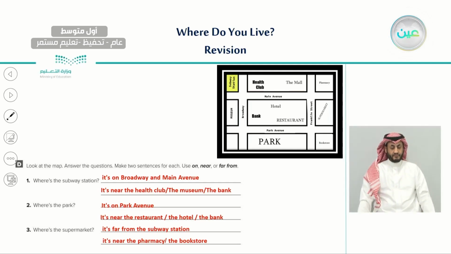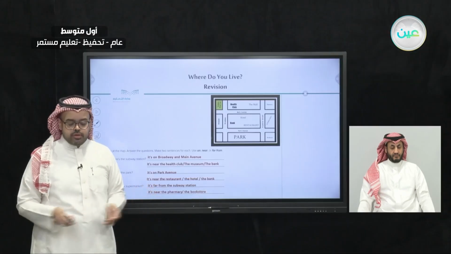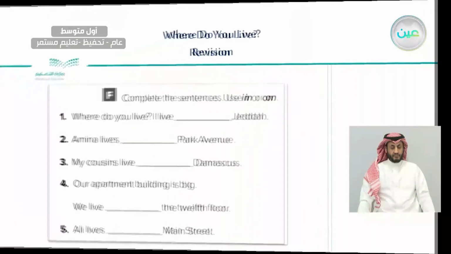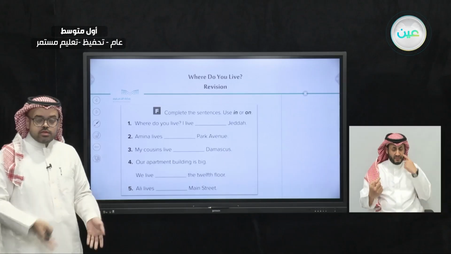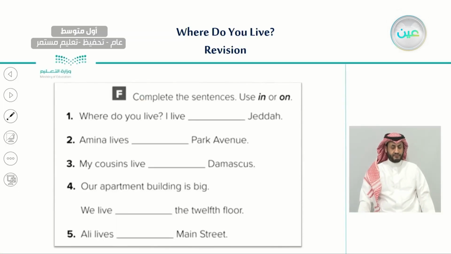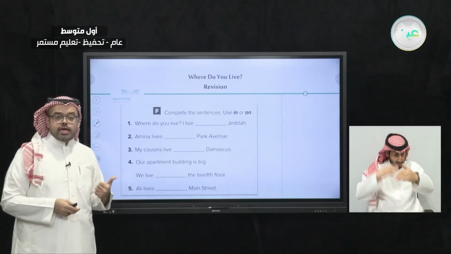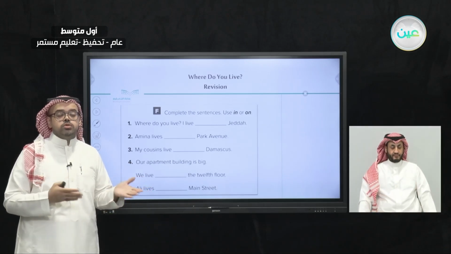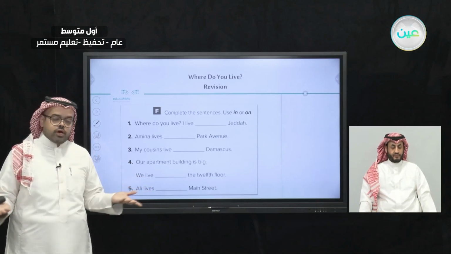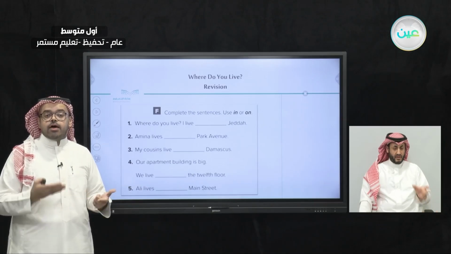So we have different ways to say where is a place. Excellent. Now, let's move on to exercise F. Exercise F is a very interesting one. Here we have two prepositions, as we have said in the beginning of this lesson. We're going to complete the sentences using in or on. And you remember, we have said that we would use in for what? Excellent. We would use in for cities, and we would use on for what? Very good. We would use on for building and for street.